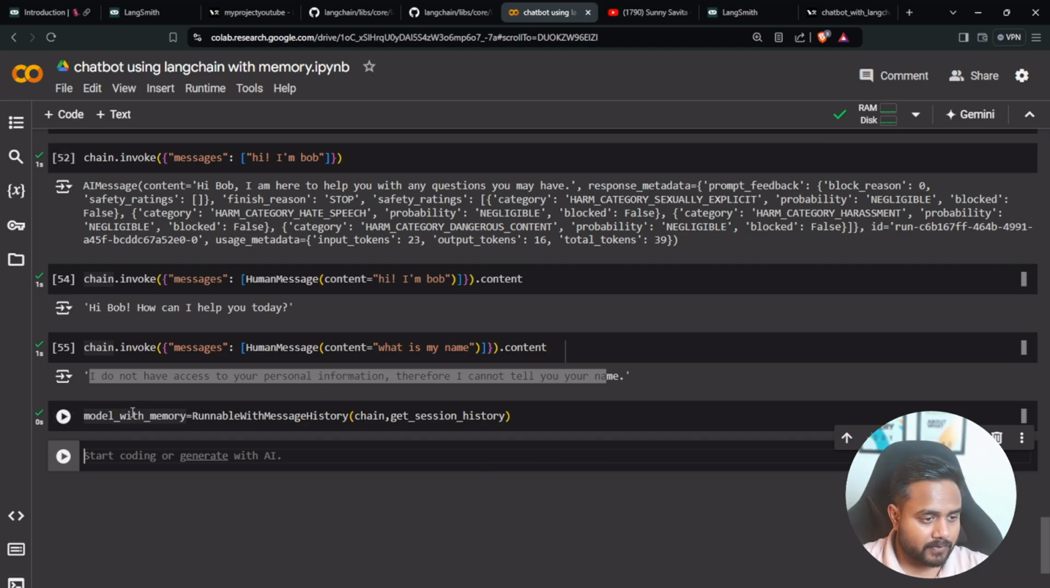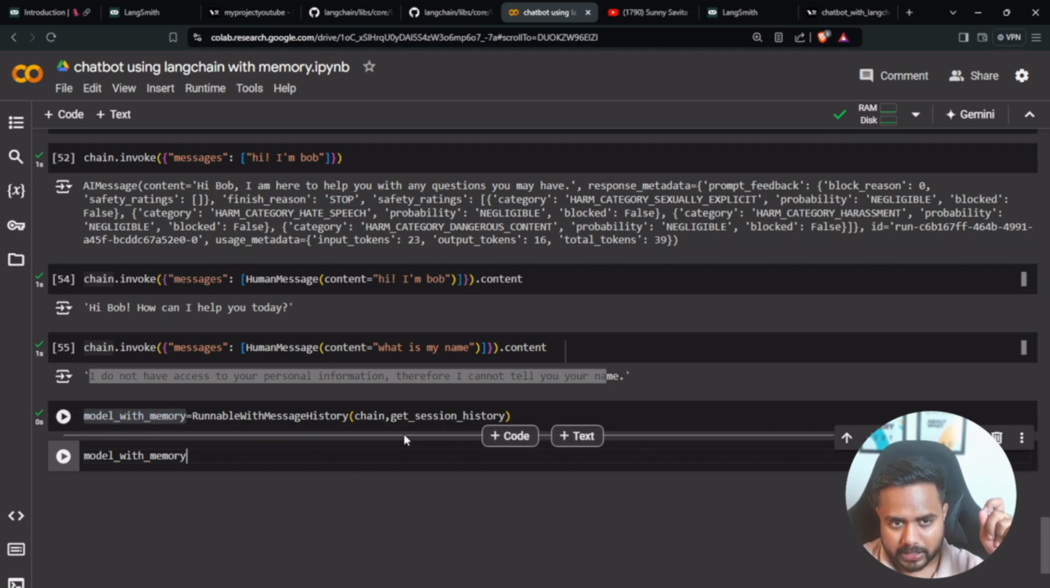But guys, if I invoke it as of now, we don't have any session ID. So we'll have to configure that session ID, right? So that we can maintain the history of the particular conversation. So here, model with memory.